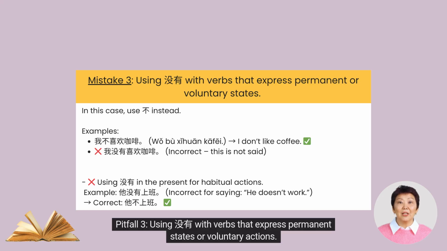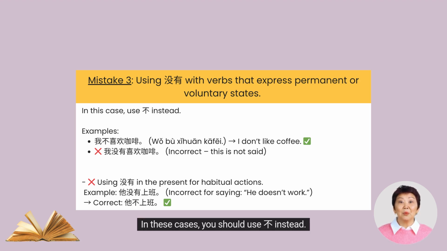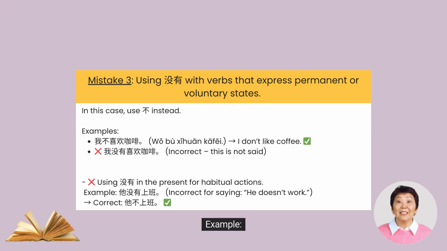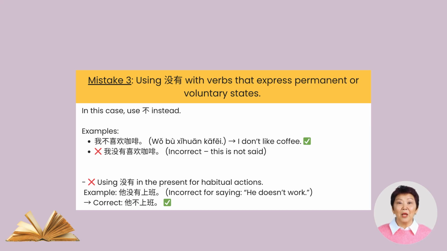Pitfall 3. Using méiyǒu with verbs that express permanent states or voluntary actions. In these cases, you should use bù instead. For example, it is correct to say, 我不喜欢咖啡. I don't like coffee, but you should not say, 我没有喜欢咖啡. Also, do not use méiyǒu in the present tense for habitual actions. Example, 他没有上班 is incorrect for saying he doesn't work. The correct way would be, 他不上班.